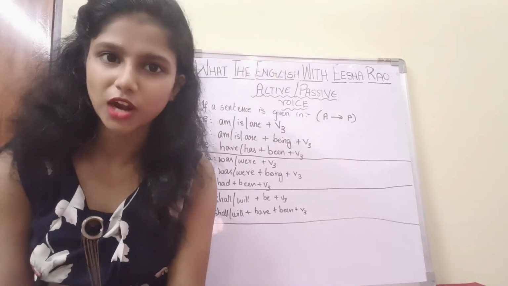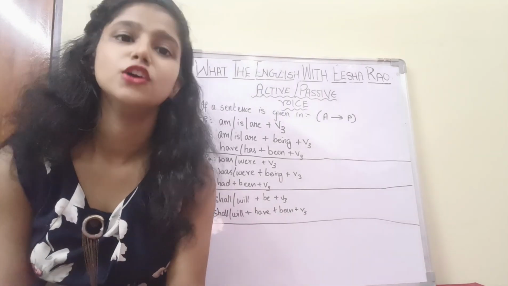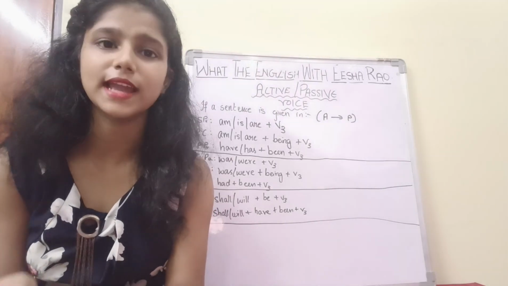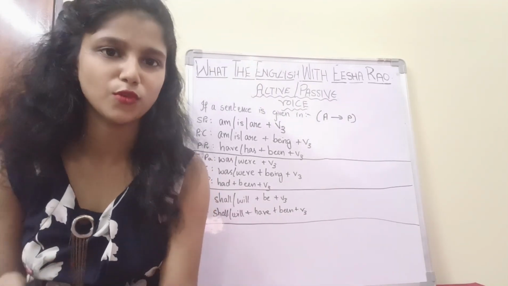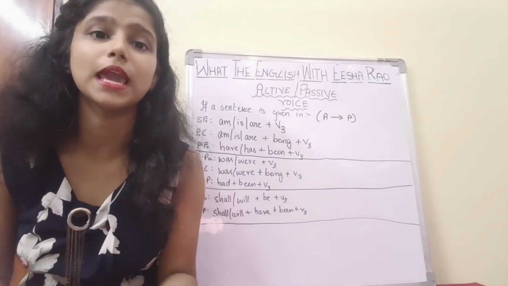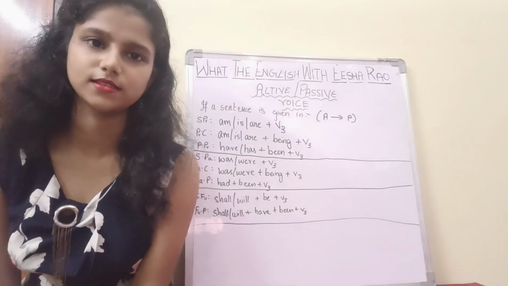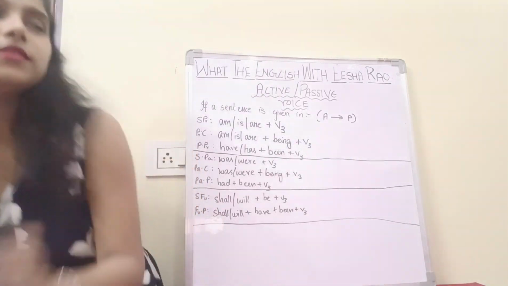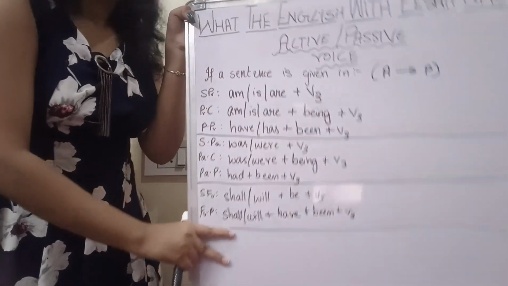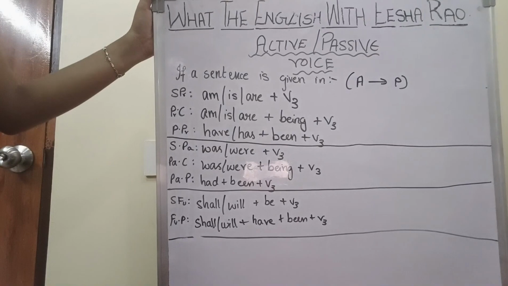Let's learn how to convert an active voice sentence into a passive voice sentence. First thing, to convert an active voice sentence into a passive voice sentence, you should be able to determine in what tense the active voice sentence is in. For example, is this visible? I guess yes.